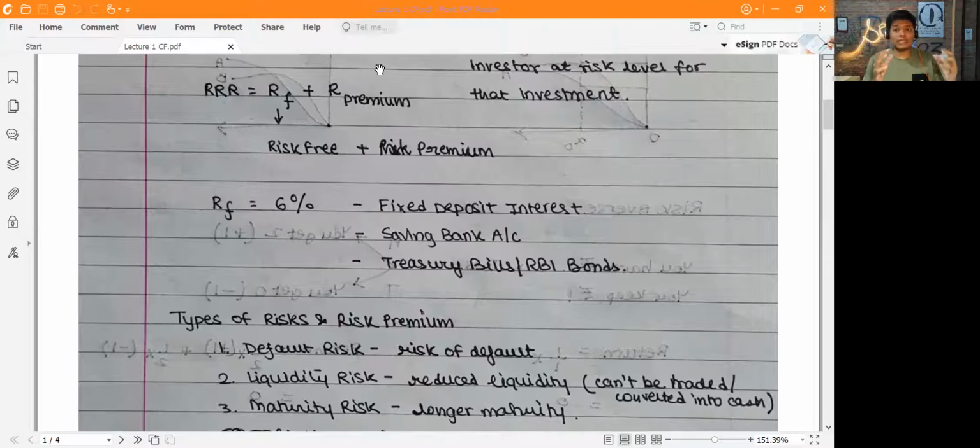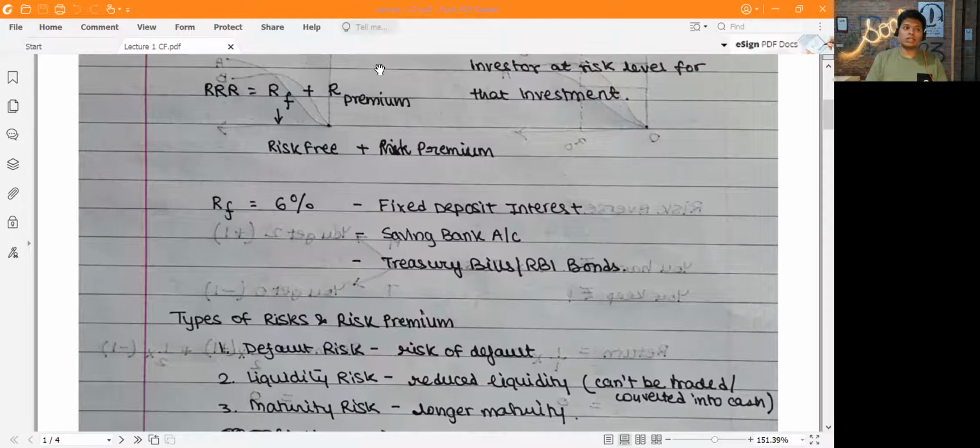So let's say there are two bonds. One bond can be redeemed at any time, and the second bond can only be redeemed yearly or maybe every 6 months. So if that bond can only be redeemed at the end of 6 months, in that case the liquidity is lower. So if both these bonds are being considered, for the one with a lower liquidity, I'll expect a higher return. So that's called a liquidity risk.